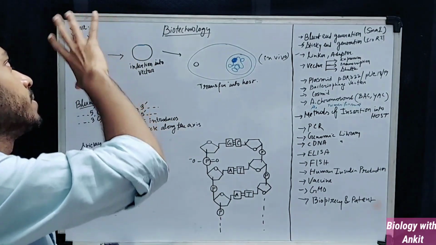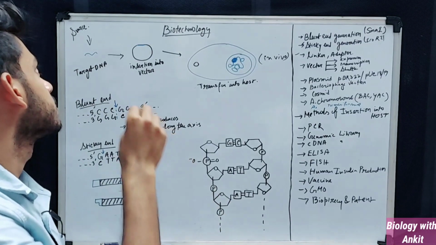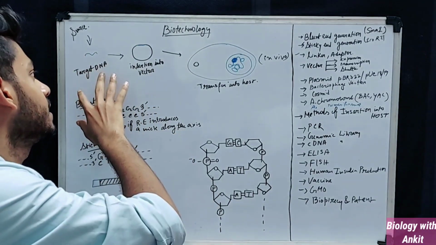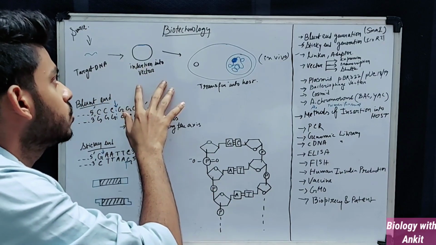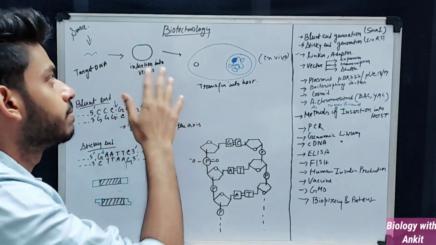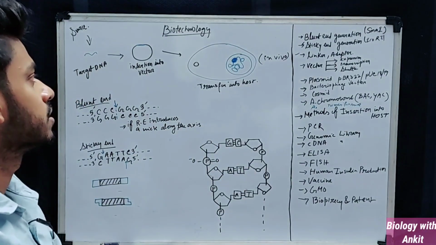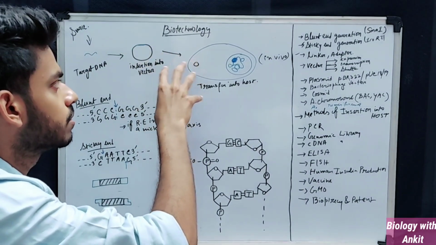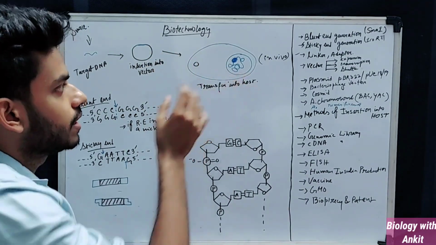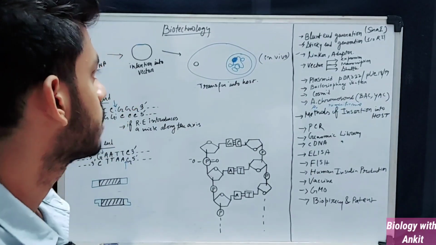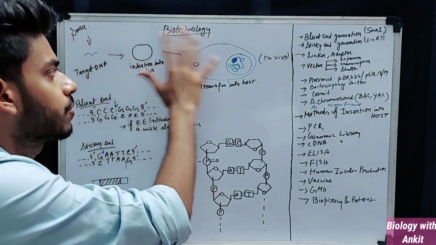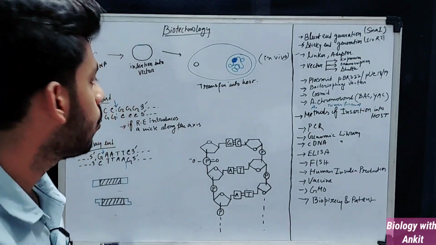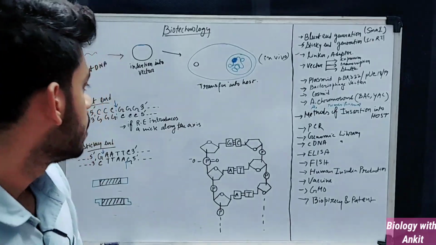The target DNA is inserted into a vector molecule. That vector can be a plasmid or many other types, which will be discussed later, and then the plasmid is transferred by many methods into an appropriate host cell for its replication. This is the broad picture we have discussed till now, and let us jump into the small details which will be necessary.